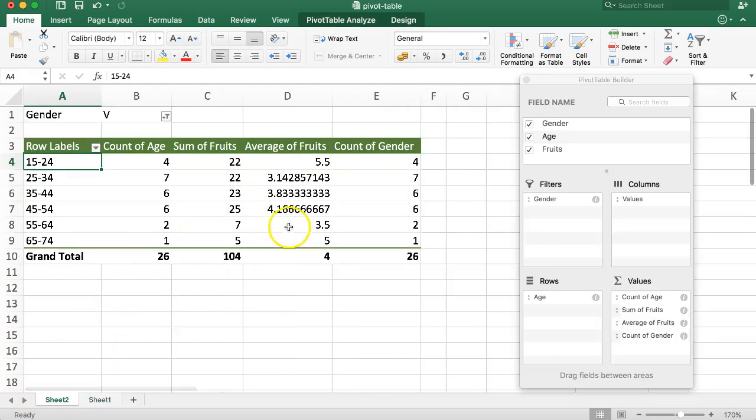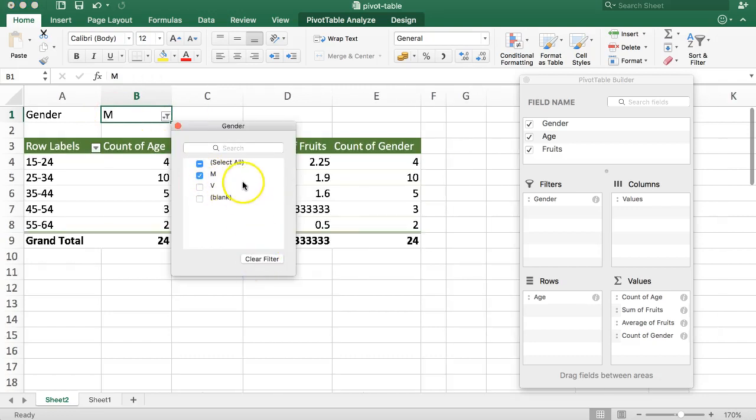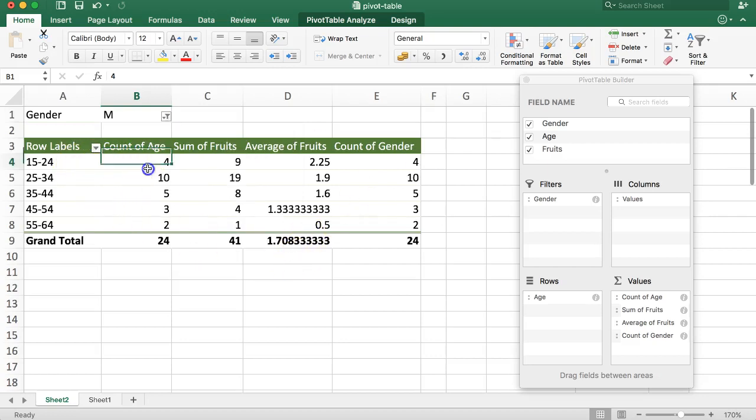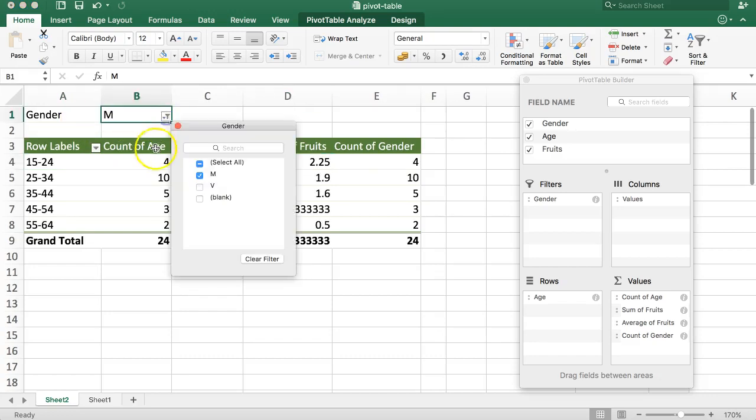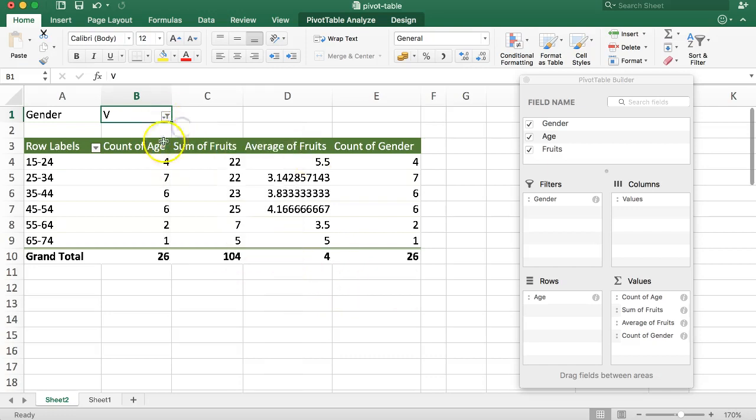Next, we go here, and then we say, let's select now the next one, and that is the male only. Let's close this, and then we say, all right, what happened with the male? Whoa. Let's see, the count of age. All right. Sum of fruits. Oh, okay. Not that high. So the highest one is also the young one. Yeah, so that's really fascinating. We get the young one as well, because if we look here for female, oh, we need to add this and close it. They should have a button here. This button here is really ridiculous. But of course here, you see 5.5 surpasses our average here of the old ones.